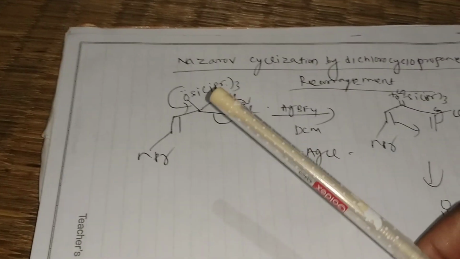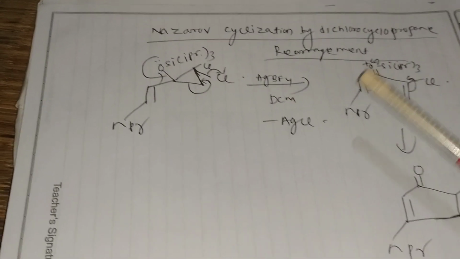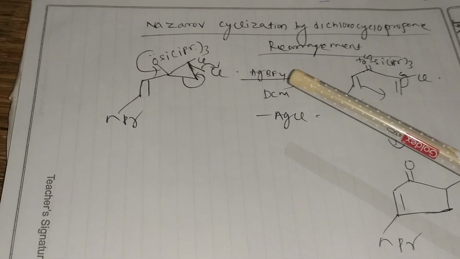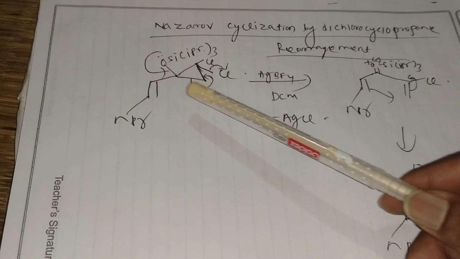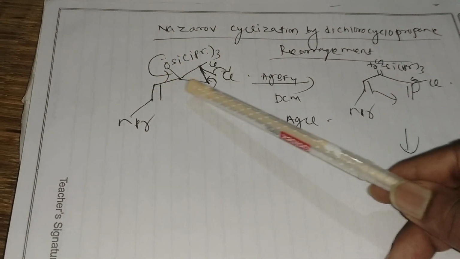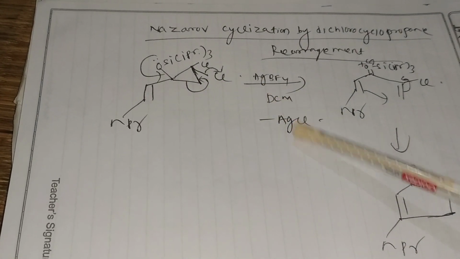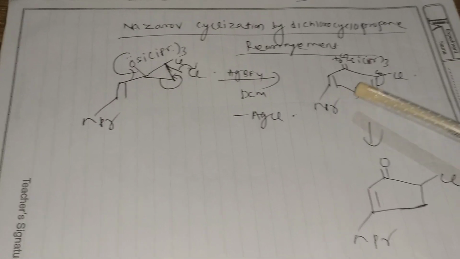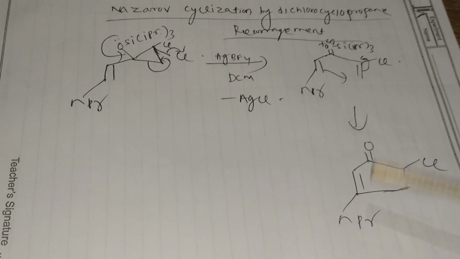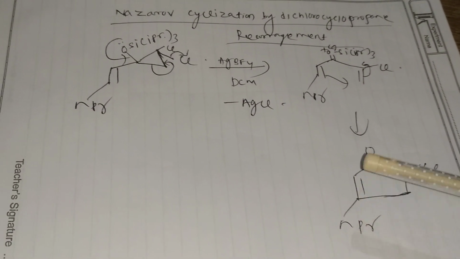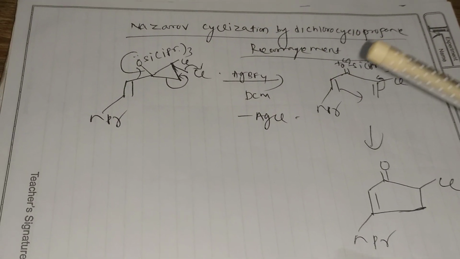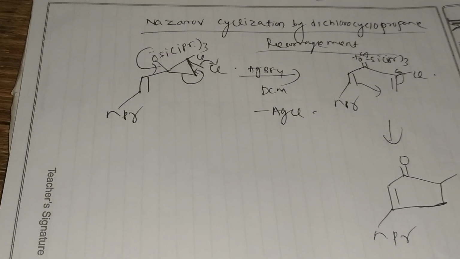And this is very important, Nazarov cyclization by dichlorocyclopropane rearrangement reaction. That means here Nazarov cyclization takes place followed by a rearrangement reaction. Here the rearrangement takes place, the oxygen lone pair will be delocalized, and chlorine will be removed as AgCl, silver chloride. Then further cyclization takes place and the product will be formed. You can see that it is a very important thing. So Nazarov cyclization takes place by dichlorocyclopropane rearrangement reaction.